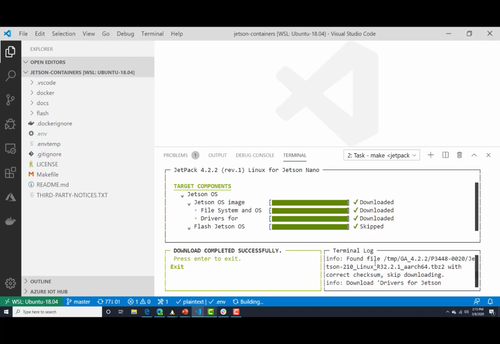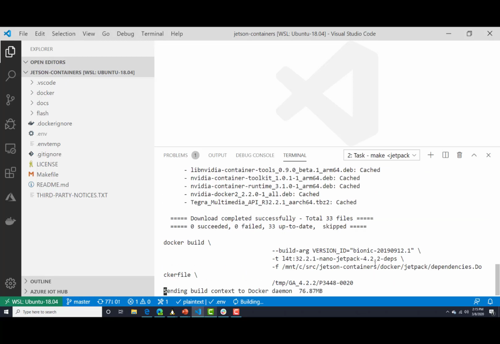Now, the next step that this is going to do, once it's got all of those, is kick off a build to the Docker daemon. And this is going to use those binfmt tools as part of that process to build an ARM64-based container image that contains all of the CUDA dependencies for that Jetson Nano device, utilizing Docker on my x64 machine.